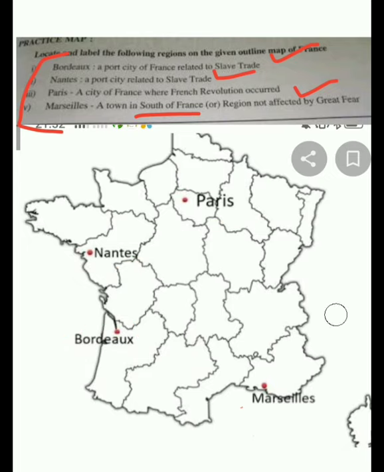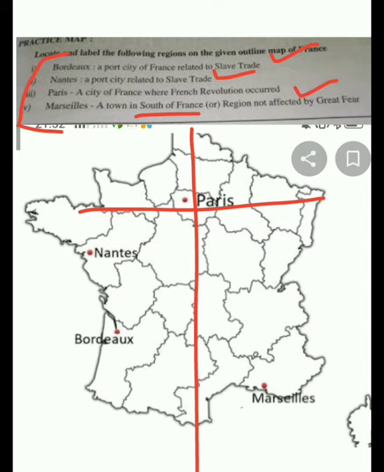When we say Paris, if you get the political map as I am showing on the screen right now, it will be very easy to mark. Paris is here. Many times in school I give a hint to the students. If you go to this curve, mark a straight line, and from here, as this map is not full, from here also mark a straight line, wherever both lines meet, there you mark Paris.